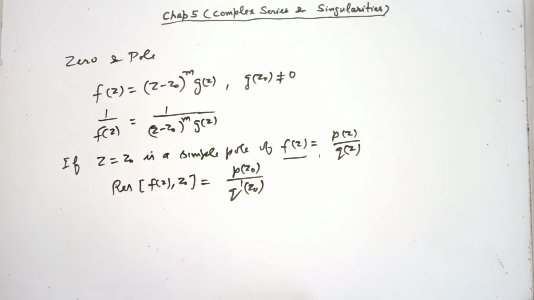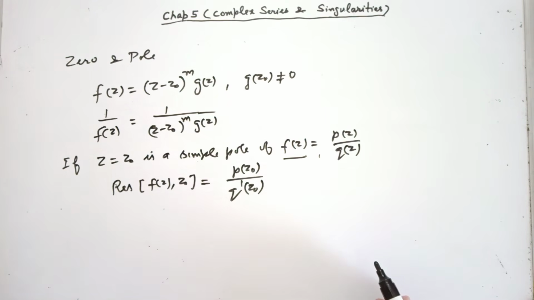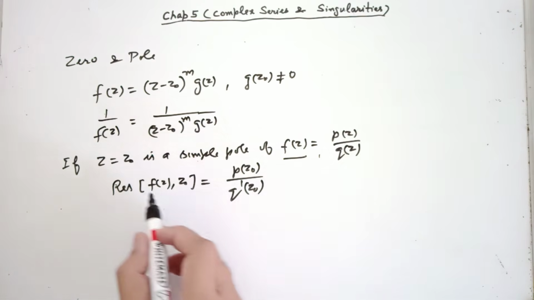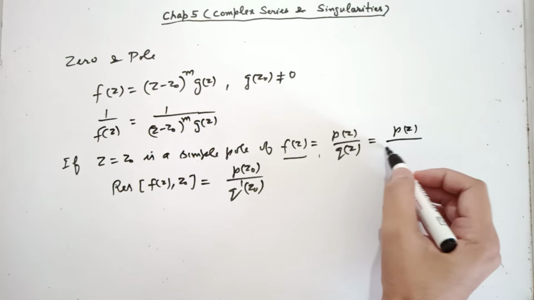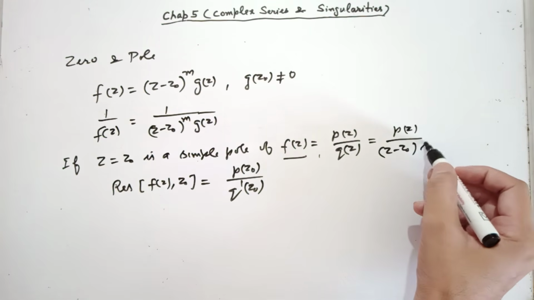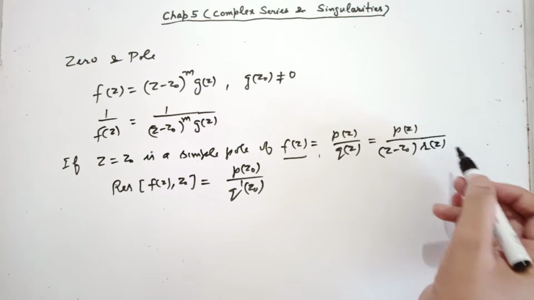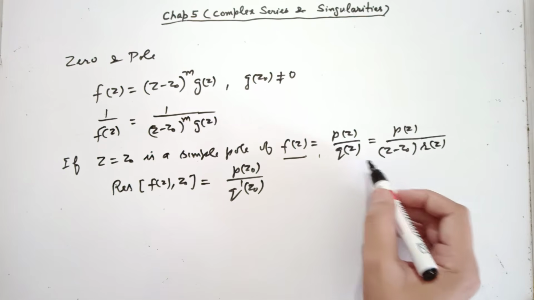Why and where is it useful? First, let us see why this formula, why we differentiate and put z0. If z0 is a simple pole of this, then q(z) should be of the form (z minus z0) into, say, some function r(z), where r(z0) is of course non-zero. So this is q(z).